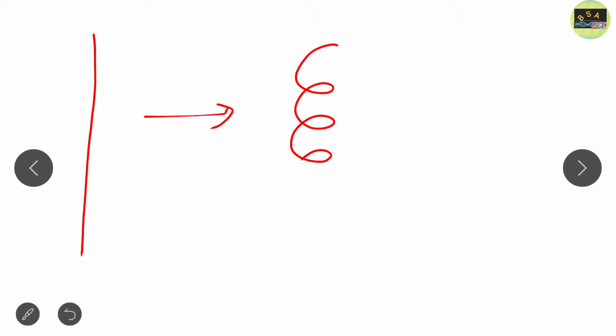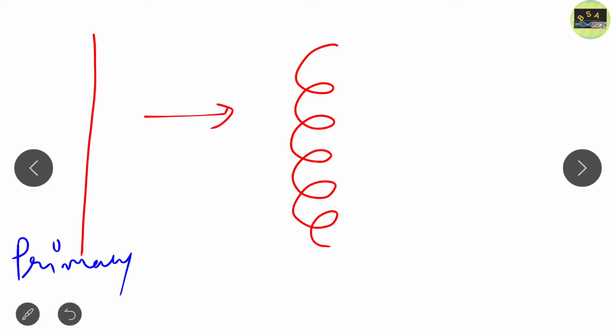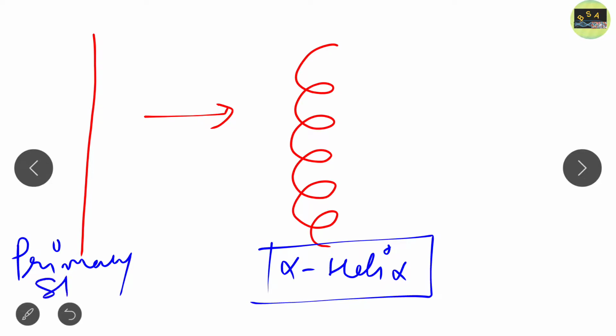If I draw an extended polypeptide chain, this is the primary structure of protein, and if this primary structure is folded into an alpha helix, that is one of the secondary structures. So how does it fold into an alpha helix?